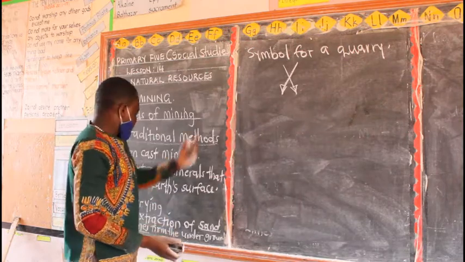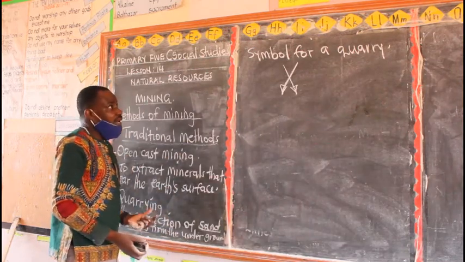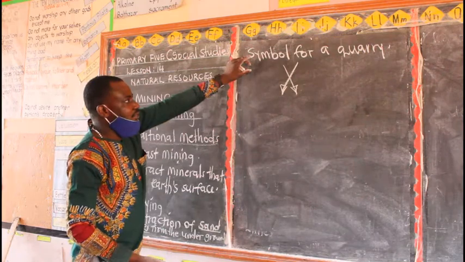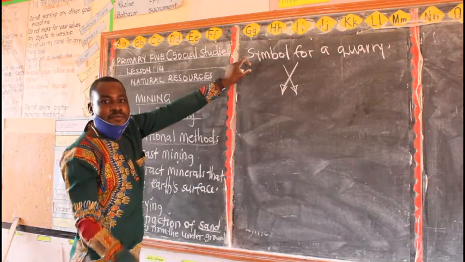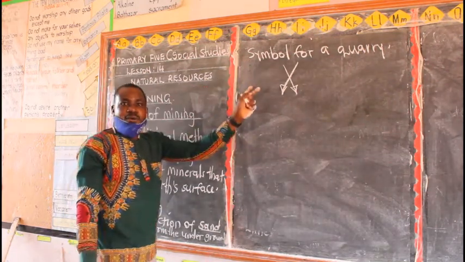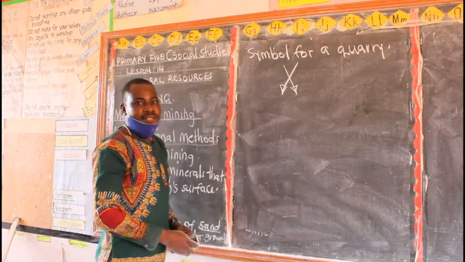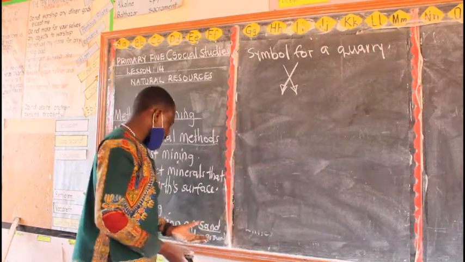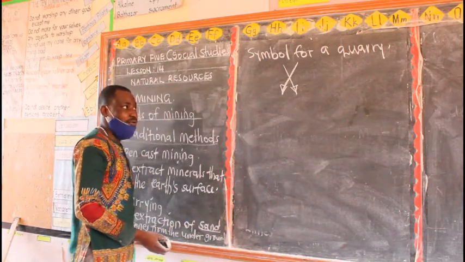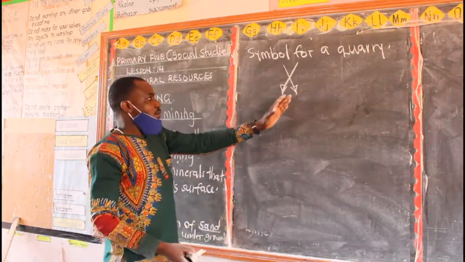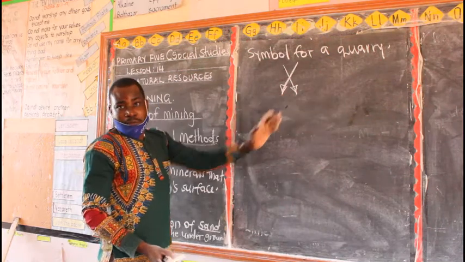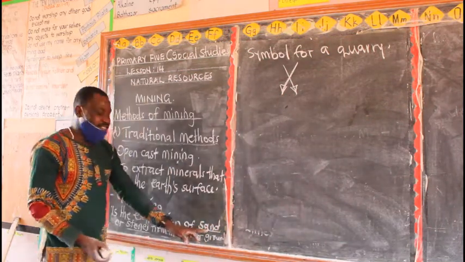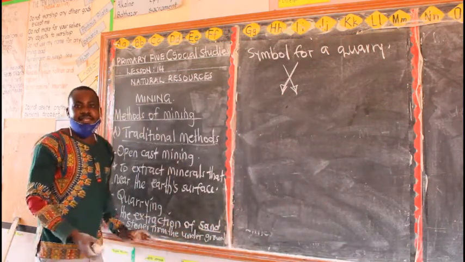Now, after looking at the definition of quarry and even the symbol of quarry, to indicate the importance of quarrying, you say: one, quarrying provides building materials to builders, like sand and stones. Two, quarrying is a source of income to people. People who are extracting sand or stones are getting money.